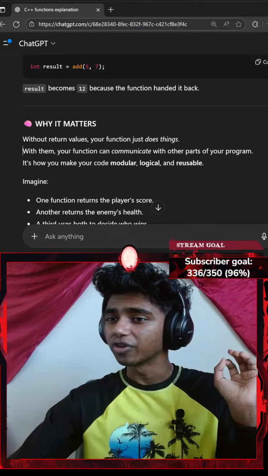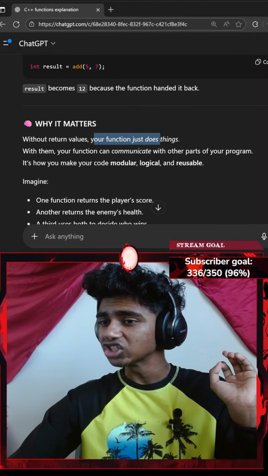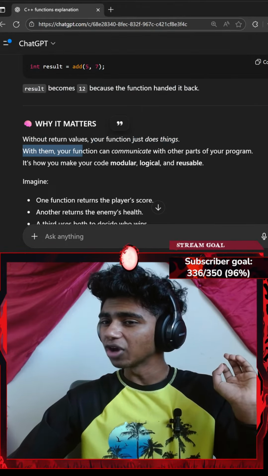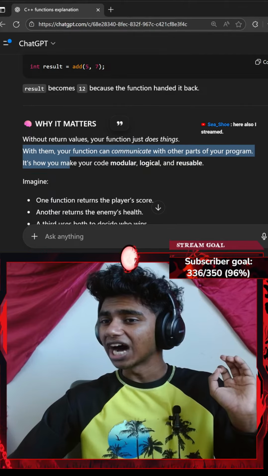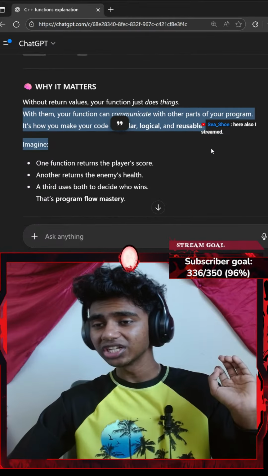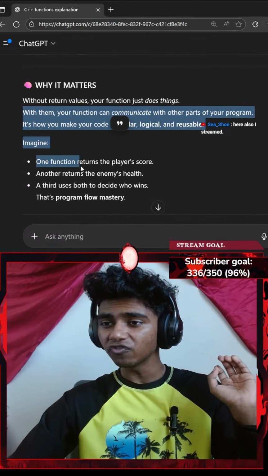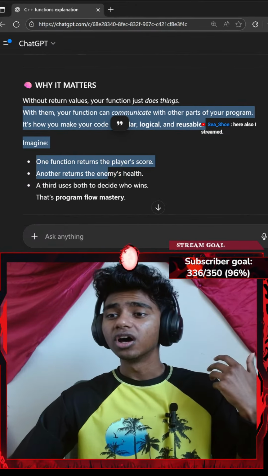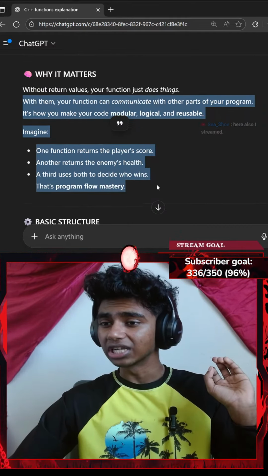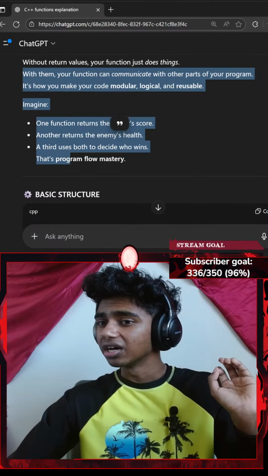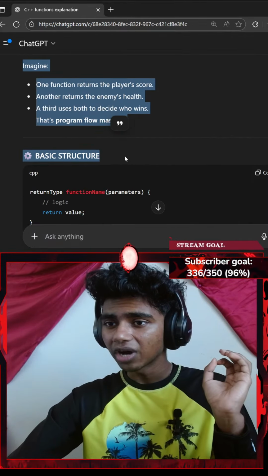Why does it matter? Without return values, your function just does things. With them, your function can communicate with other parts of your program. It's how you make your code modular, logical, and reusable. Imagine one function returns the player's score, another function returns the enemy's health, and a third uses both to declare who wins. Oh, I see. That's program flow mastery.